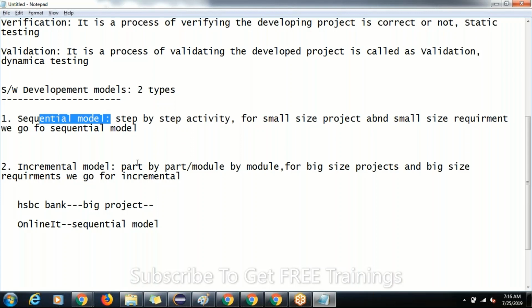But the only difference here is that, as it is a big size project, for example HSBC Bank, we can't collect the requirements at a time. It's a very big size project, guys. So do you think we can collect the requirements at a time? It is highly impossible.